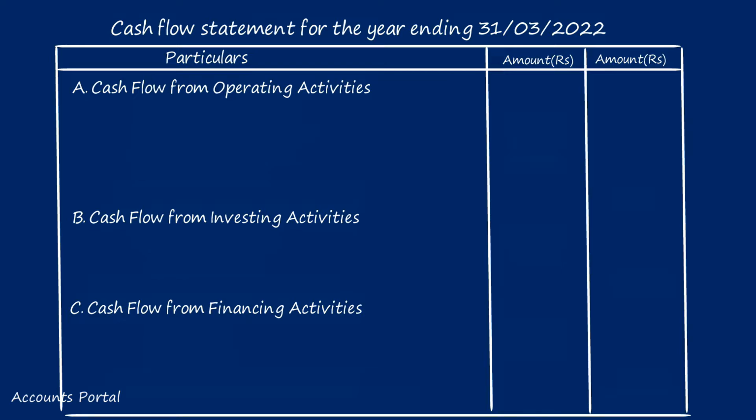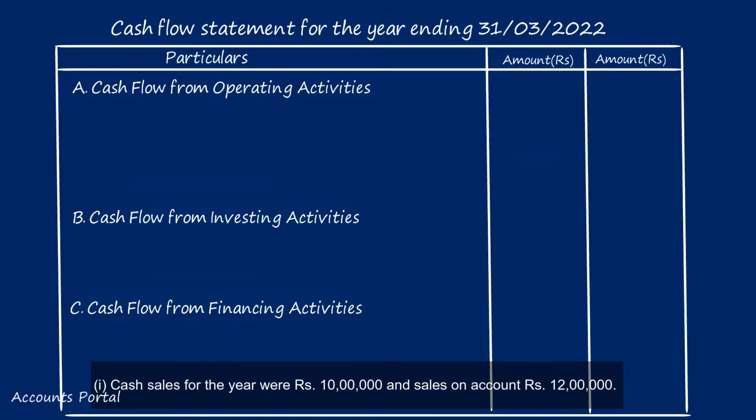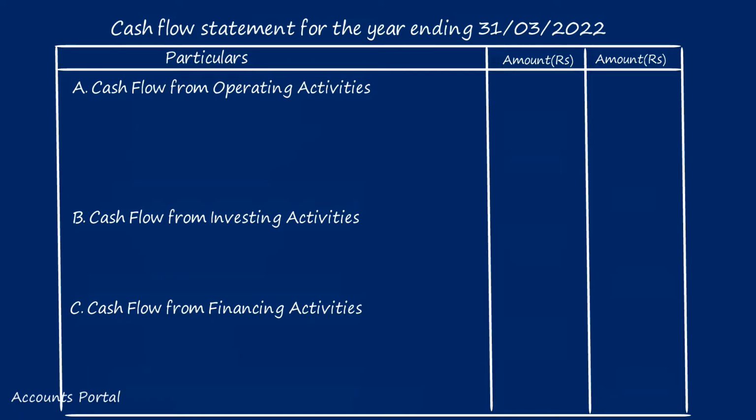To start with number 1, cash sales 10 lakhs. Now, when we sell goods for cash, we get cash. Is it a cash inflow or an outflow? The answer is cash inflow. Now, is sale of goods our operating activity or investing activity or financing activity? Operating activity. So, can I write under operating activity, cash received on sale of goods, how much? 10 lakhs. The answer is yes.